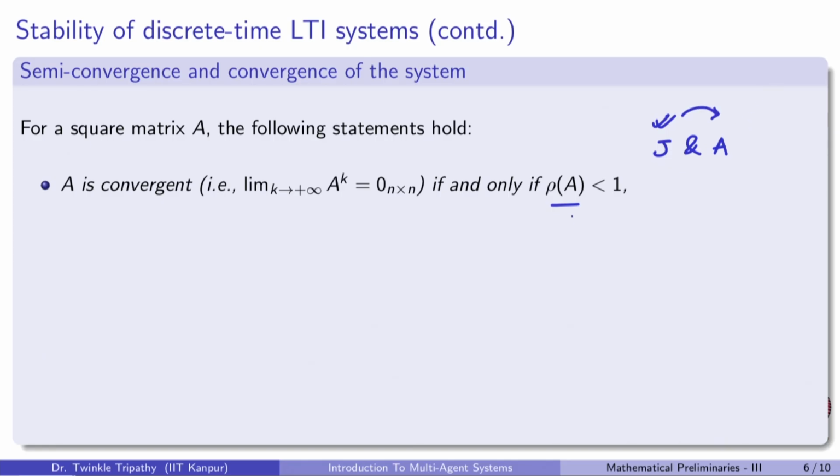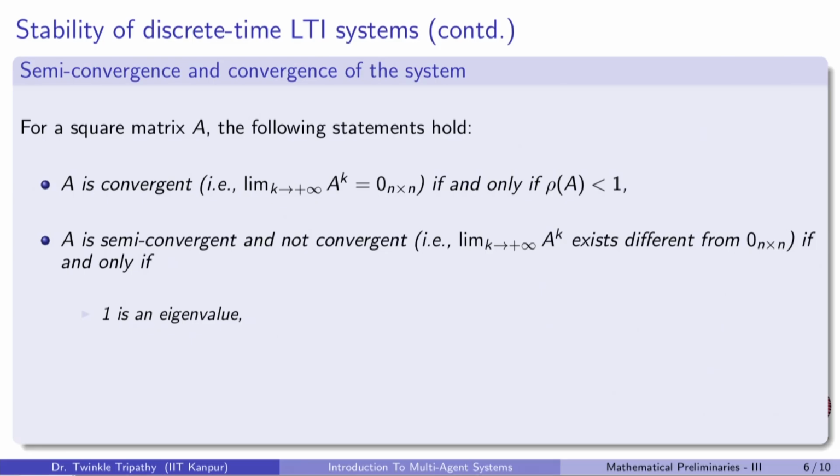Meaning, we know that the matrix A is convergent when the spectral radius is less than 1, and it is semi-convergent and not convergent, that is, as is given here, when this limit exists and is different from 0.